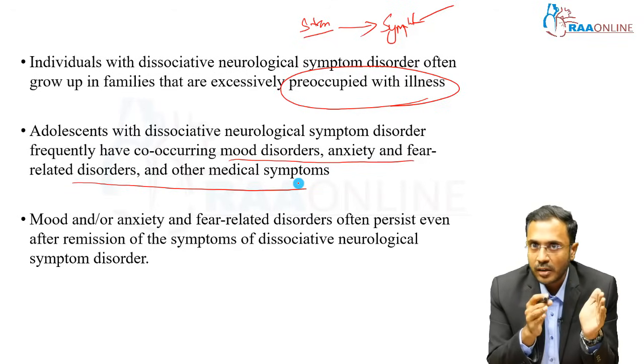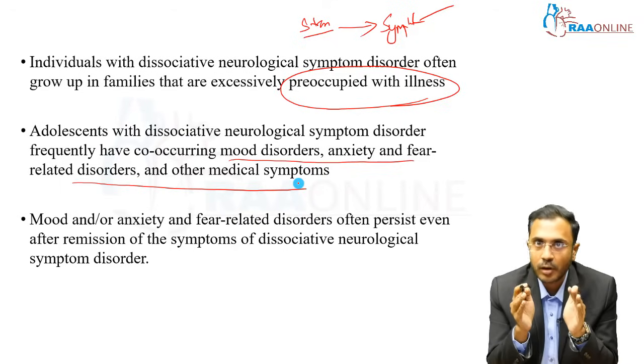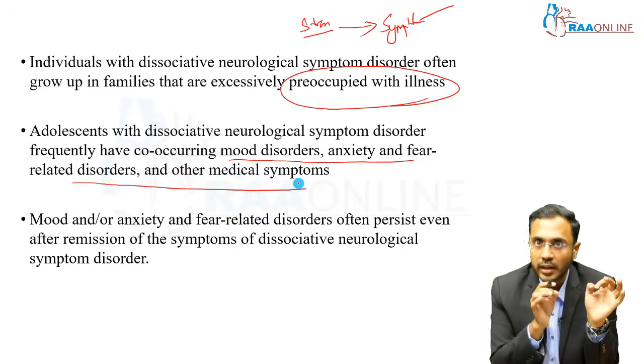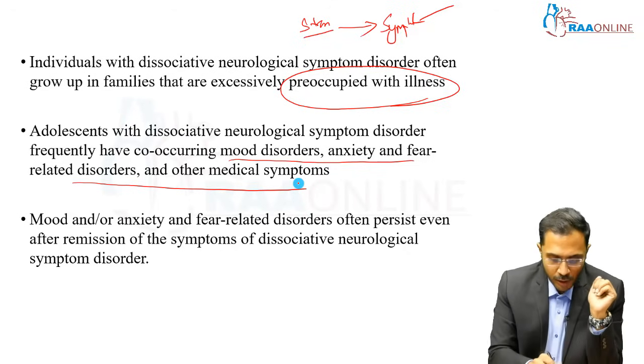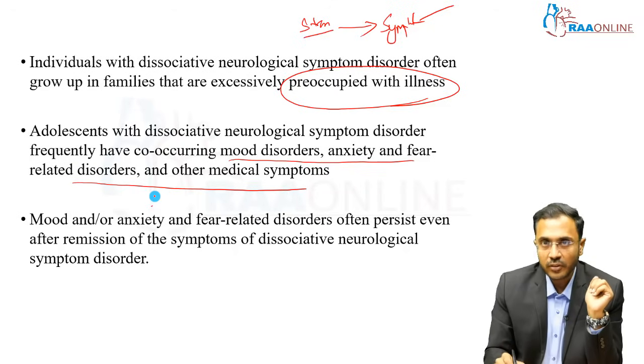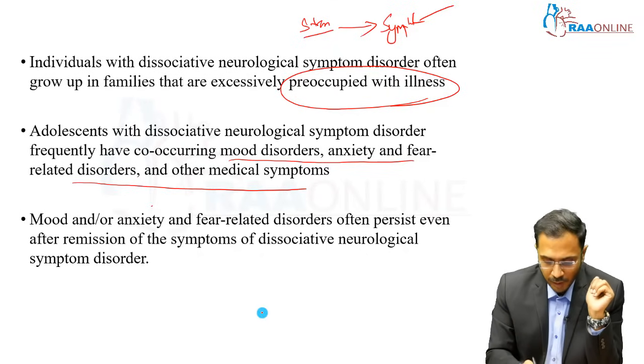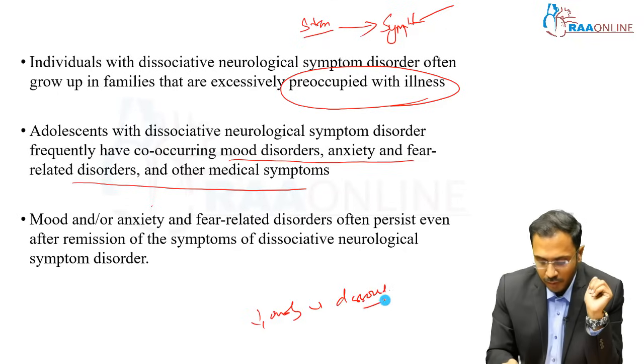So when an adolescent presents with a dissociative disorder, we have to look for an underlying physical or psychiatric disorder, most commonly psychiatric, because it has a clear onset in adolescent age. And mood and anxiety disorders can persist even after the remission of the dissociative neurological disorder. For example, if an underlying anxiety presents with dissociation, even after the dissociation is cured, this anxiety disorder persists.